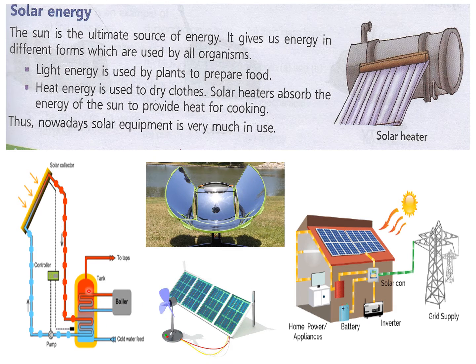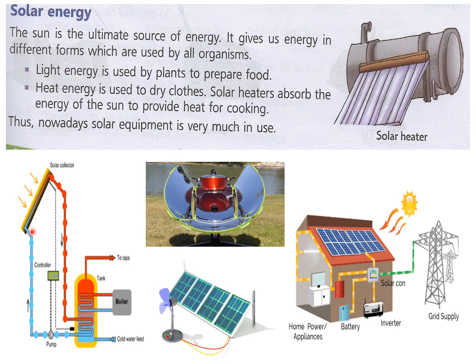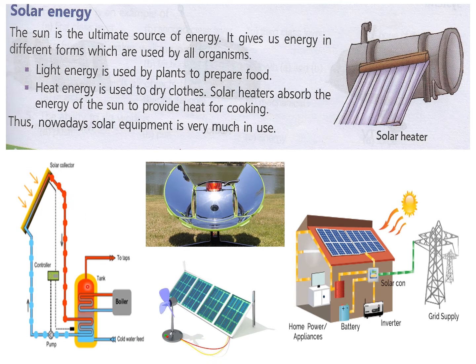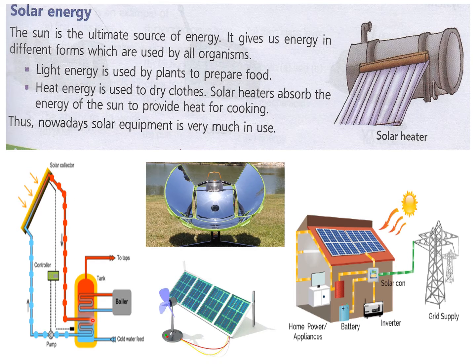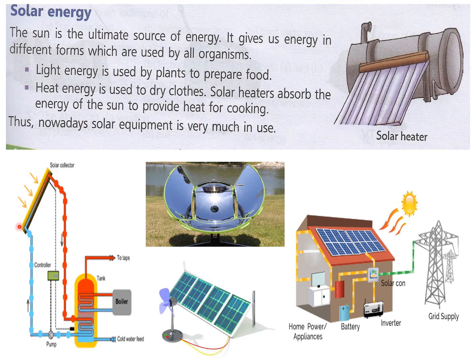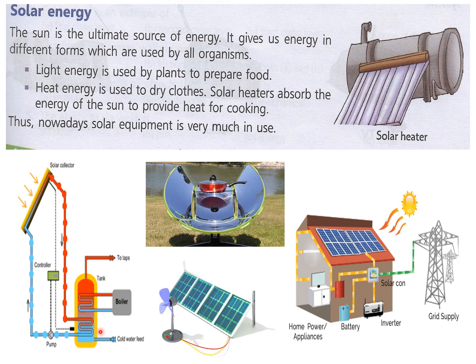Then this is a boiler, and then it is going to the taps from here. Then when it goes down, it can be stored as cold water, and then it goes up and is again heated by the solar collector here, and then it again heats this water. So the cycle goes on, and these solar panels are helping this water to get heated.